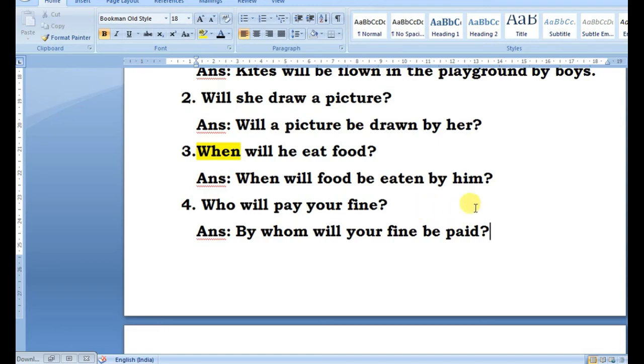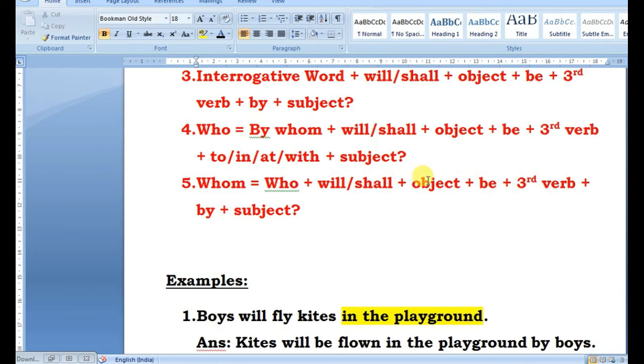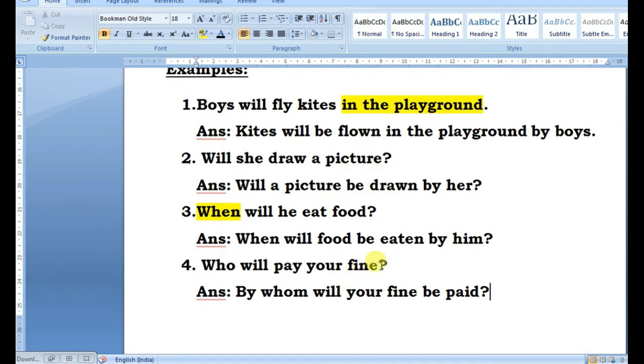Now why did I put a question mark here? Because after the verb there is a subject, but in this sentence if you notice there is no subject. We know somebody will pay the fine, but that somebody is not mentioned in the sentence. Sentences starting with who generally do not have a subject, they only have an object.